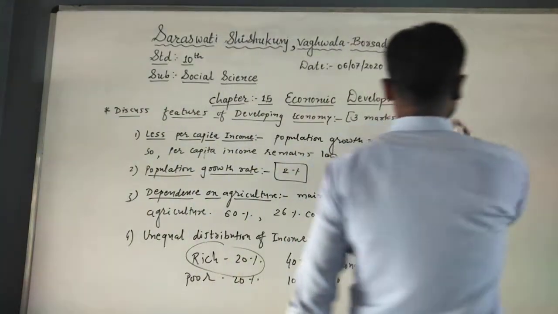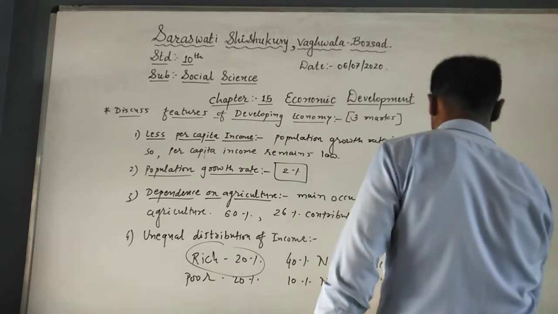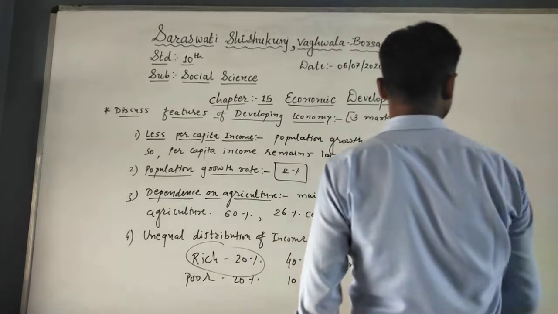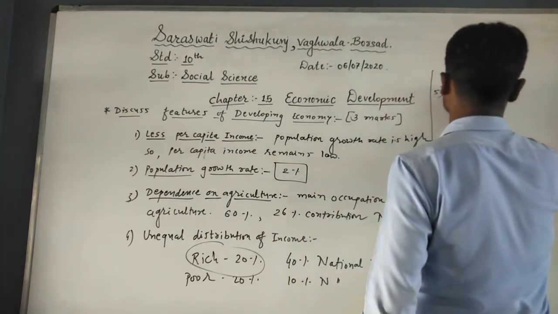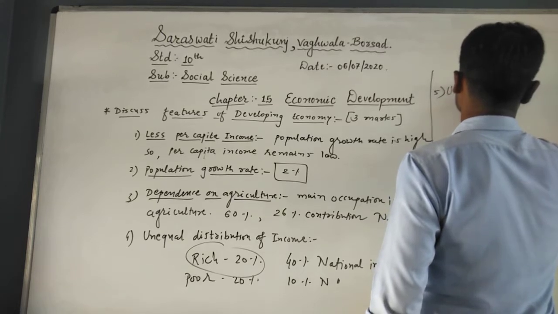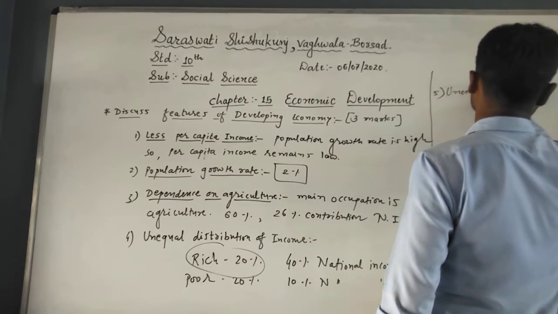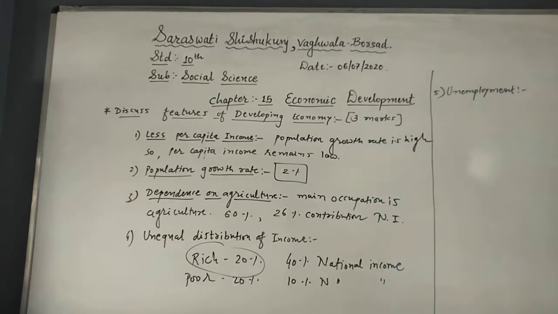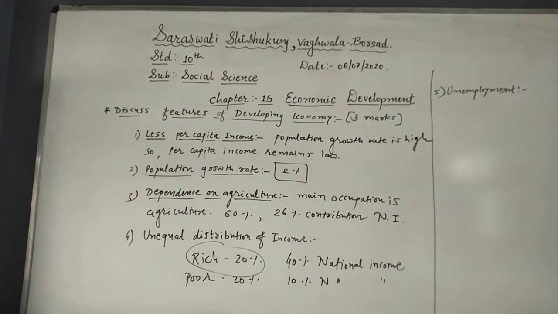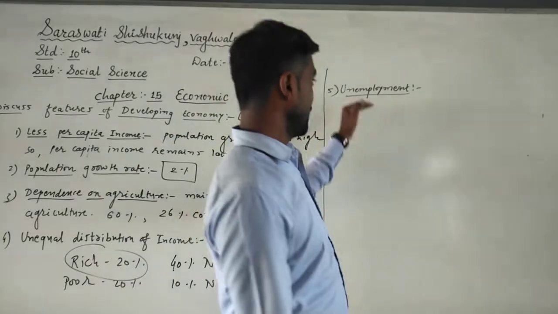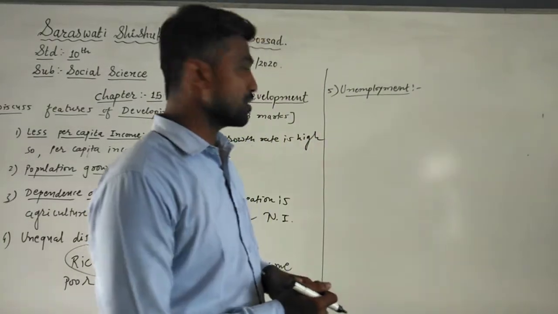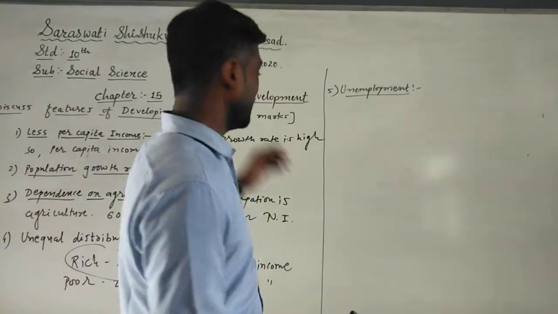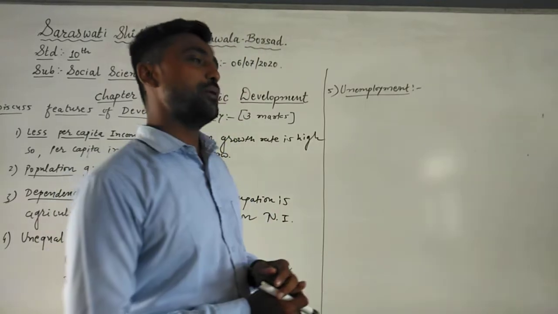Now, the fifth number we discuss is unemployment. Unemployment is also considered one of the main features of the developing economy, because the ratio of unemployment is too high.